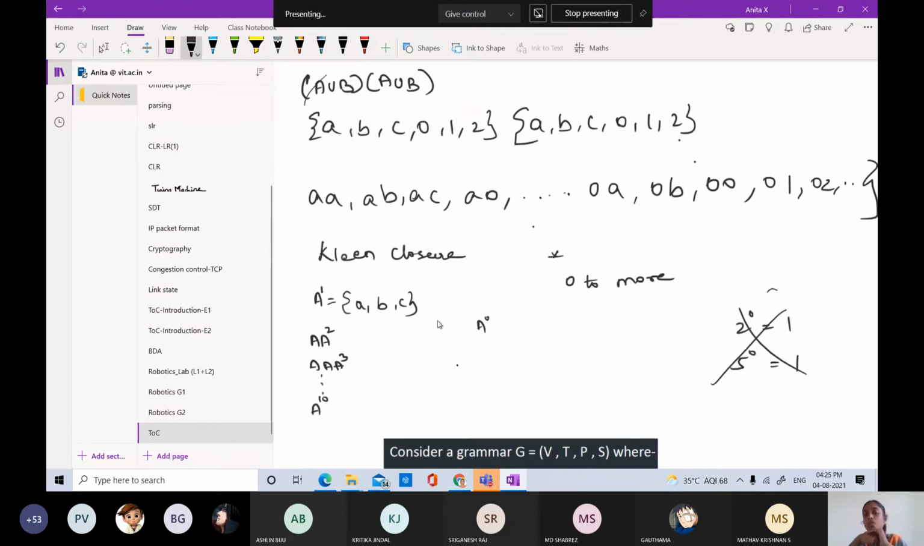I have already told you. So if it is going to be concatenated 0 times, what will be the possible string? Will any string be possible? Ma'am, it will be null, empty string. Yes, empty string. Yes, good. It is going to be an empty string, right? So A power 0 is going to be empty. A power 0 is empty. Good. So in the case of Kleene closure, we'll be concatenating A.